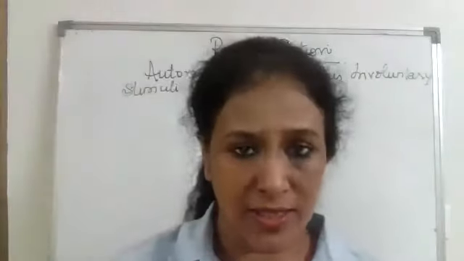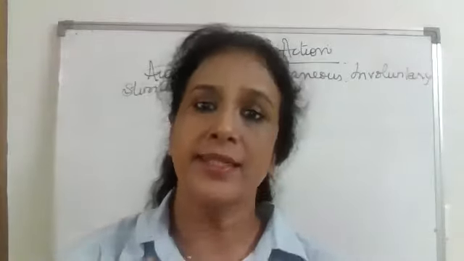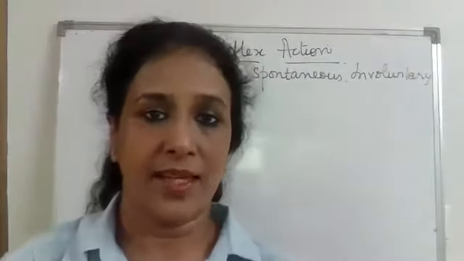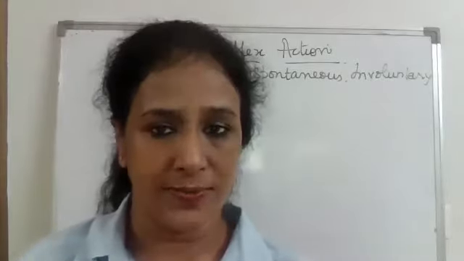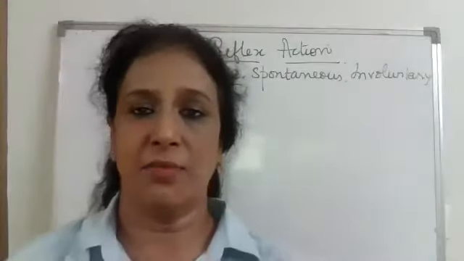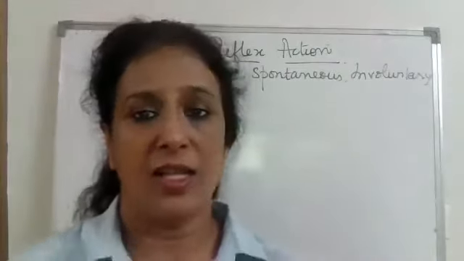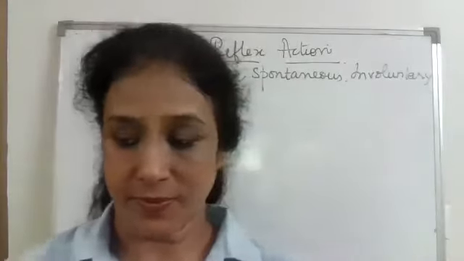That I have already explained to you in our previous class, but again I am telling you, any environmental signal that makes us react is known as a stimulus. So this stimulus may be in the form of light, it may be in the form of touch, it may be in the form of temperature. So that is a stimulus.